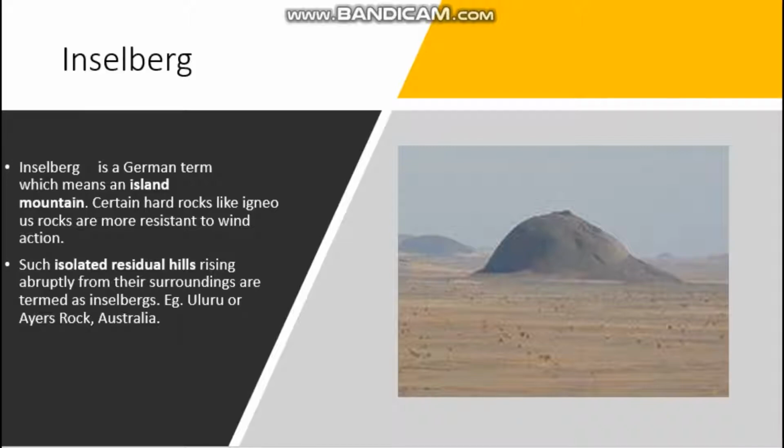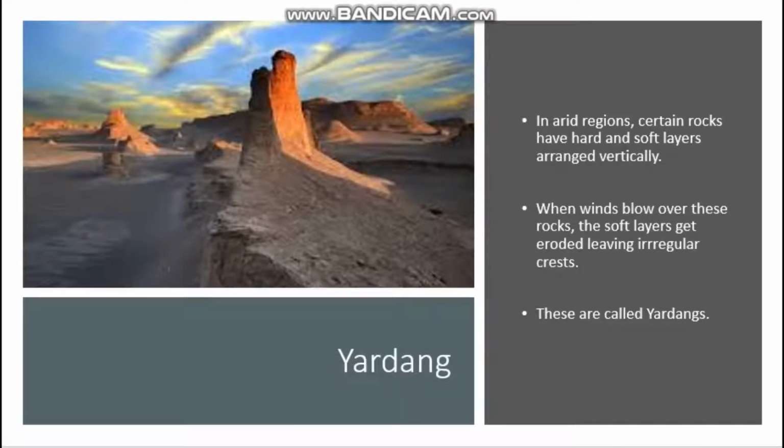What do you mean by Inselberg? It is an isolated residual hill. In German, it means an island mountain. Certain hard rocks like igneous rocks are more resistant to wind action. Such isolated residual hills rising abruptly from their surroundings are termed Inselbergs. On seeing this picture itself, you can clearly understand how these rocks were formed. Next one is the Yardang. What do you mean by Yardang?